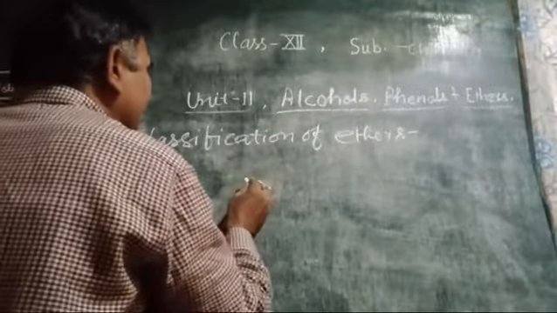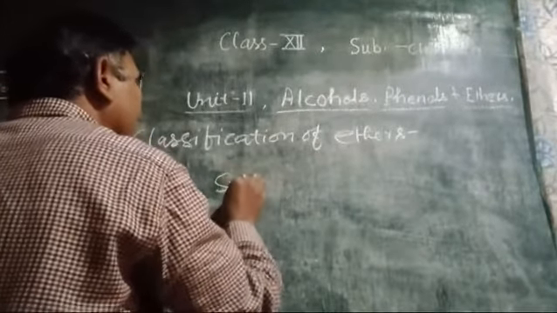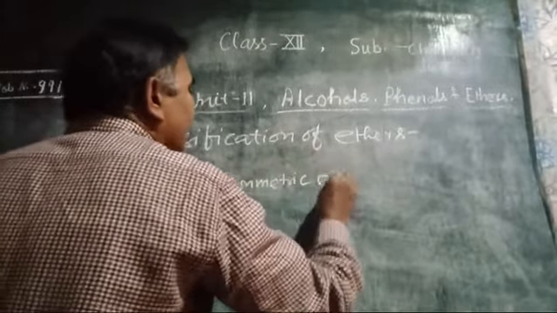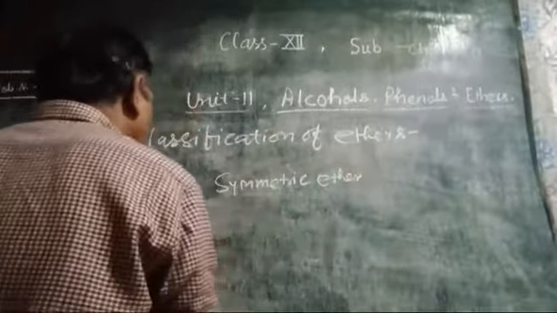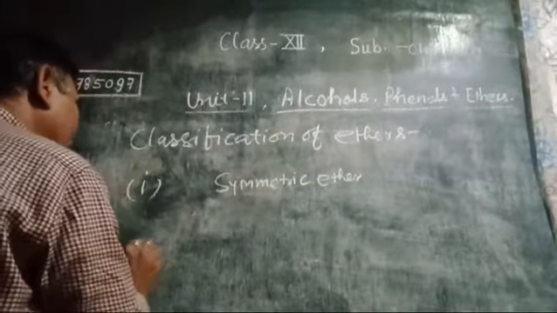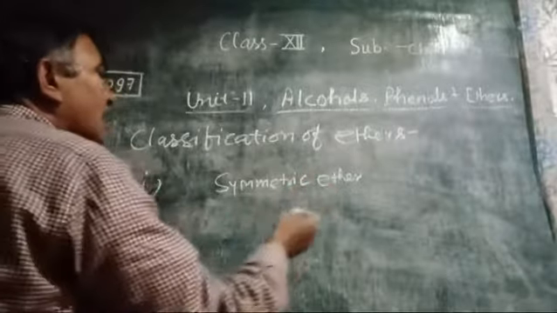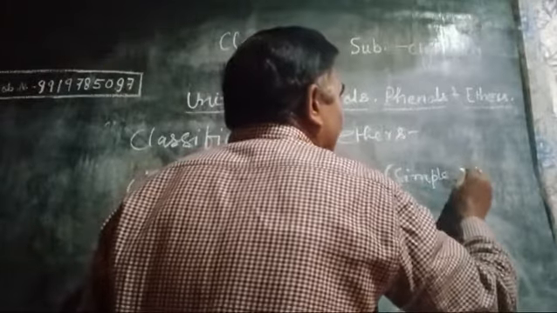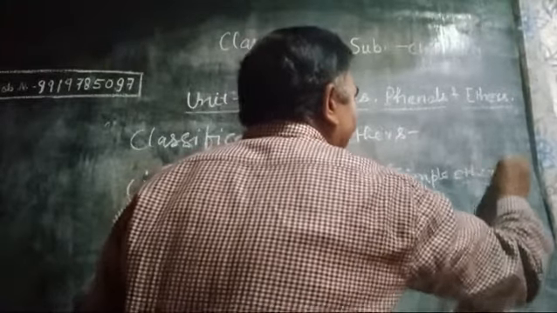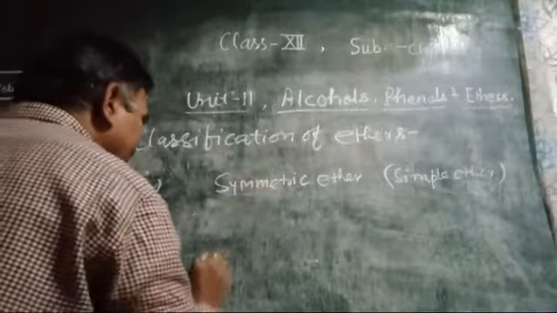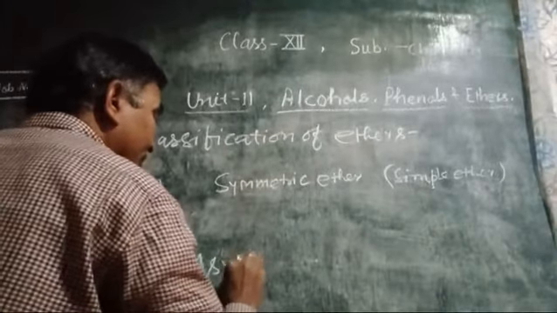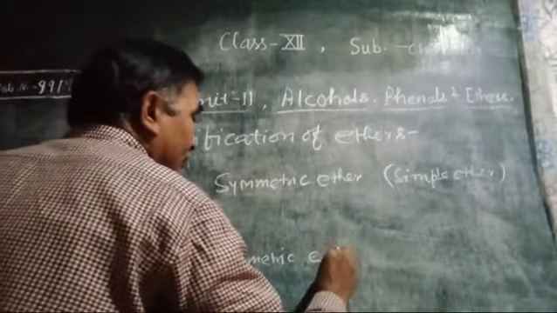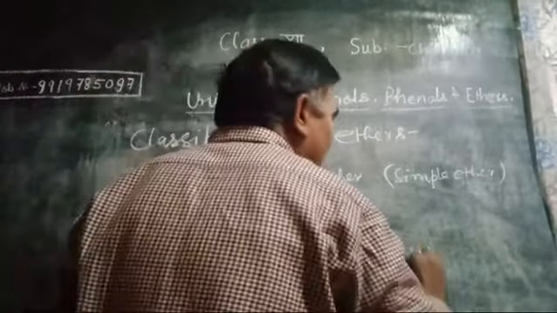They are called symmetric ether, and symmetric ether is also called simple ether. And the second one, asymmetric ether, also called mixed ether.